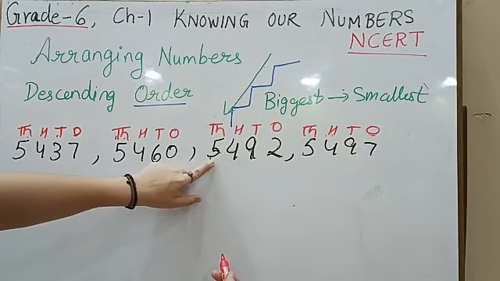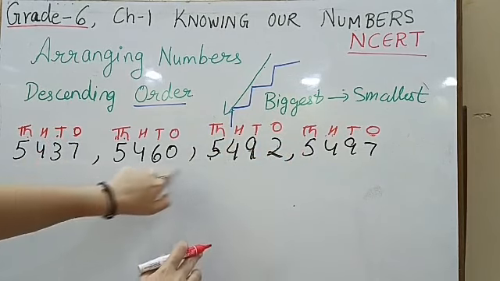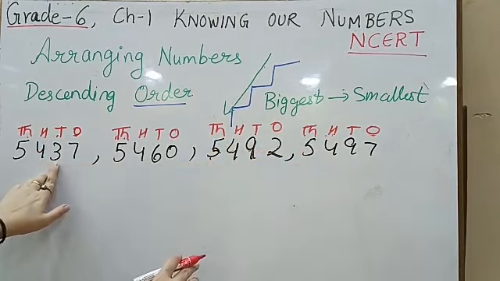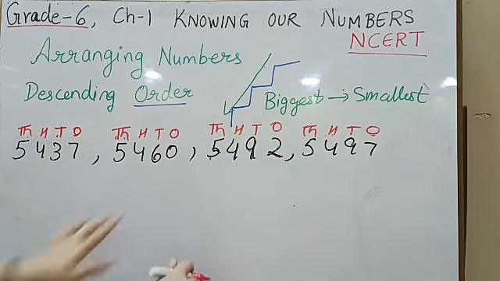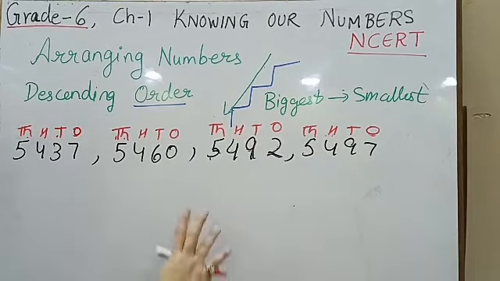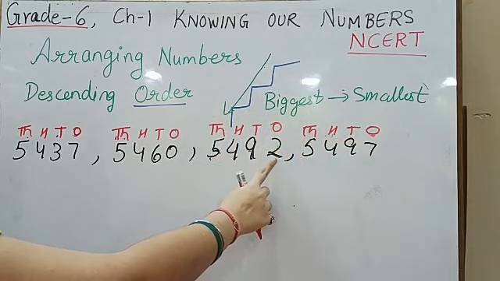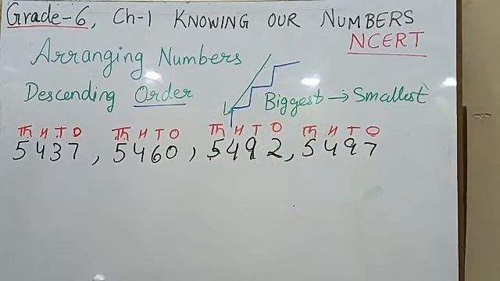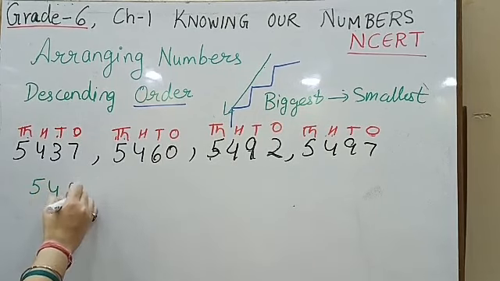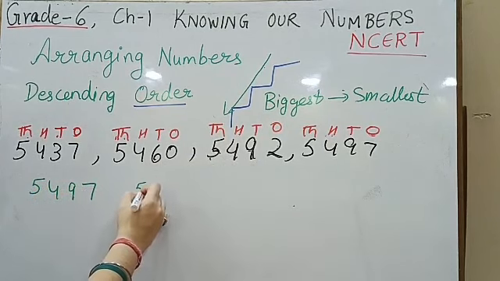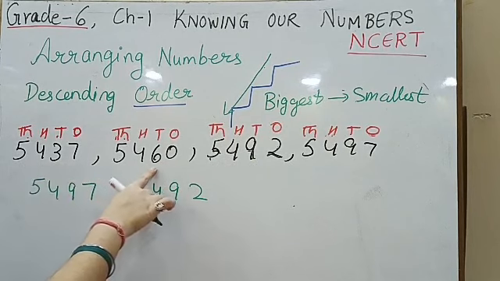As you can see, there are 5, 5, 5, 5, all are equal. 4, 4, 4, 4, all are equal. 3, 6, 9, 9. Now 3 and 6 are smaller, 9 and 9 are greater. Because we need to find the biggest one, we are going to move towards the greater one. Next number is 2 and 7. Among 2 and 7, which is the greatest one? 5, 4, 9, 7. So we are going to write 5, 4, 9, 7. After that, 5, 4, 9, 2. Now 5, 4, 3, 7 and 5, 4, 6, 0.